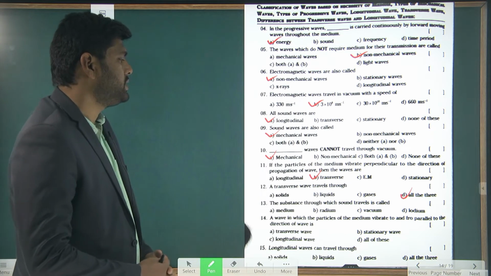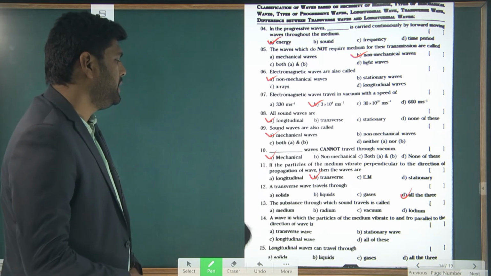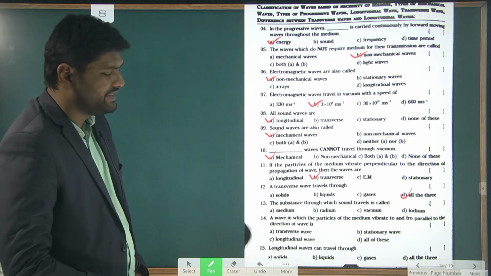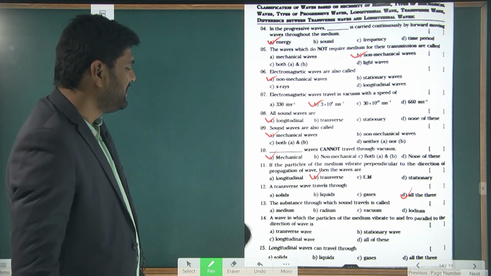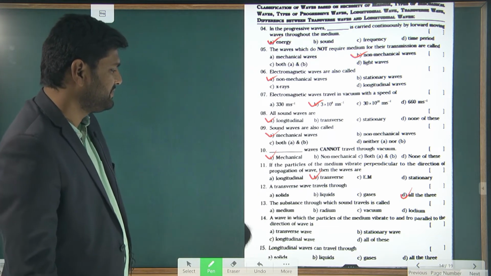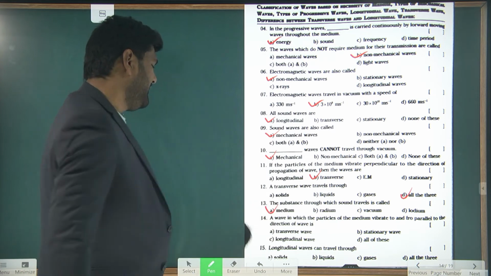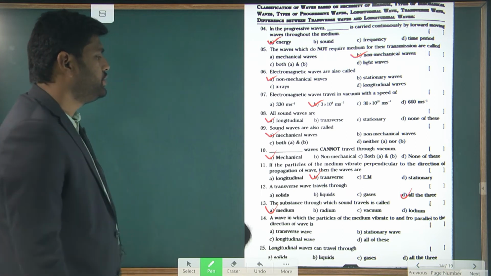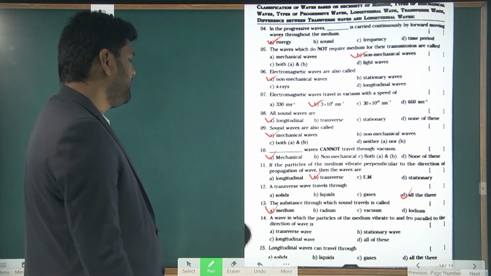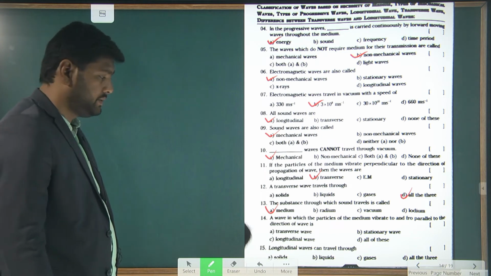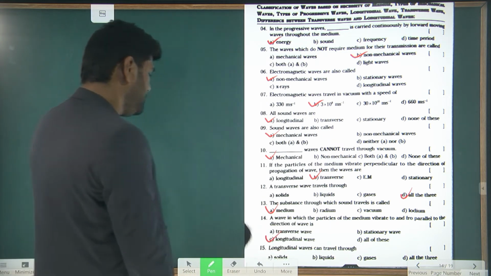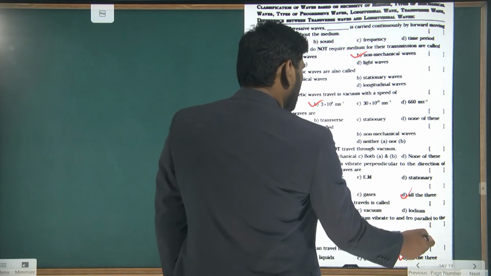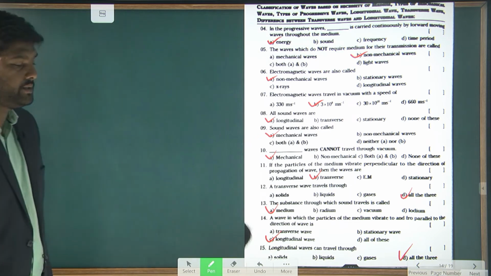The substance through which sound travels is called medium, radium, vacuum, or lodium. Lodium is meaningless. So what is the answer here? Medium. Next, a wave in which the particles of the medium vibrate to and fro parallel to the direction of the wave is called longitudinal. Next, longitudinal wave can travel through dash. All of the above. All of this is the right answer.